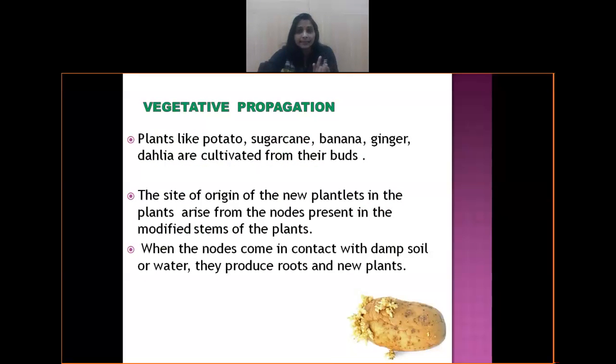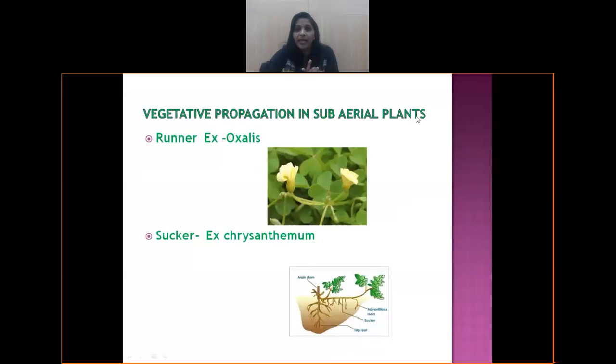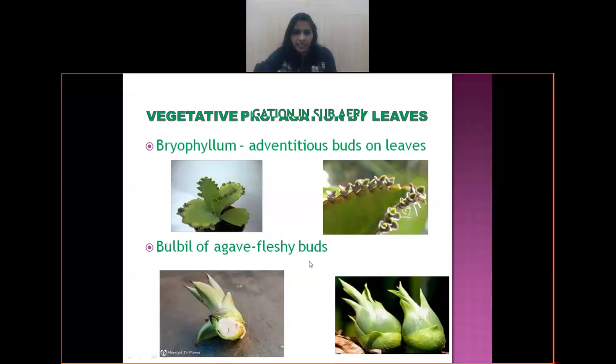That's the first one. Then the second one is subaerial plants. First of all, aerial means the plants which grow above the soil. Around you, what you see is the aerial part of the plant. So subaerial means the stem of the plant is neither underground nor aerial. When it is on the soil, then we call it subaerial modification. And aerial is the stem which is seen around rose and other plants, which we don't have much in detail to study. So that is with regard to the stem.